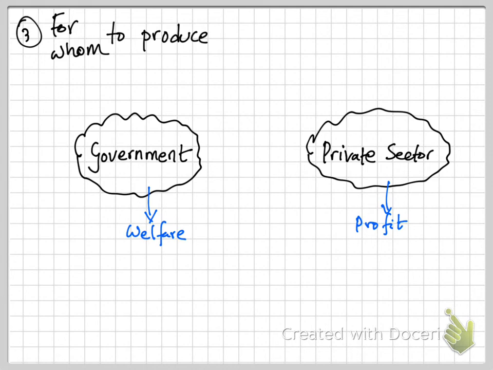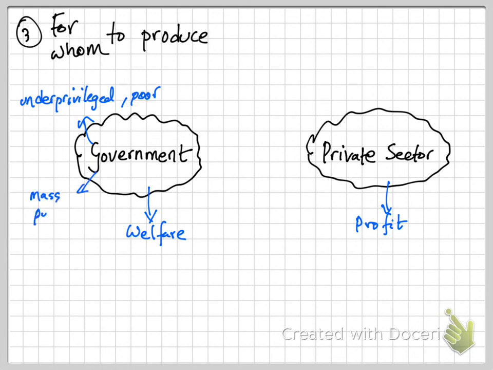So as a government, as we've already discussed when answering the question what to produce, if you can think about it, the government usually cares more about the people who are poor, about the people who are underprivileged, right? So people who are underprivileged and people who are poor, these are the kinds of people that the government usually produces for. And also for the mass public, right?